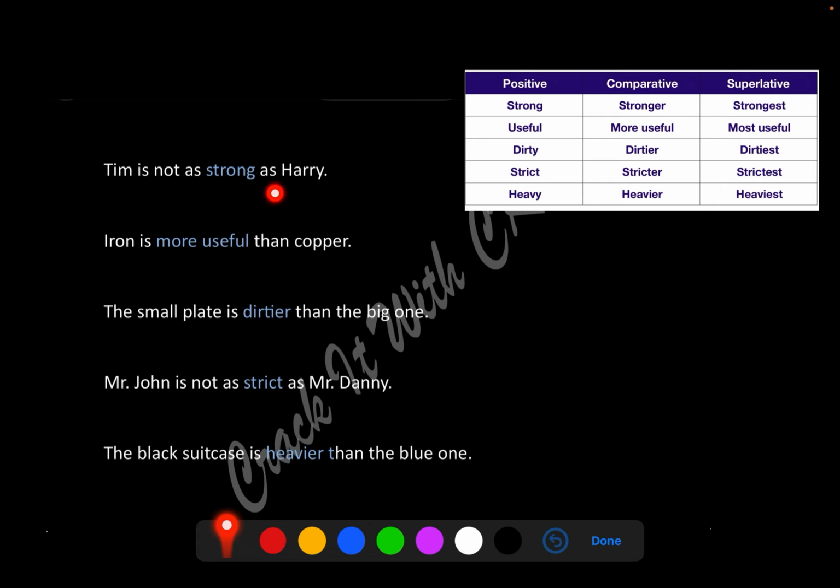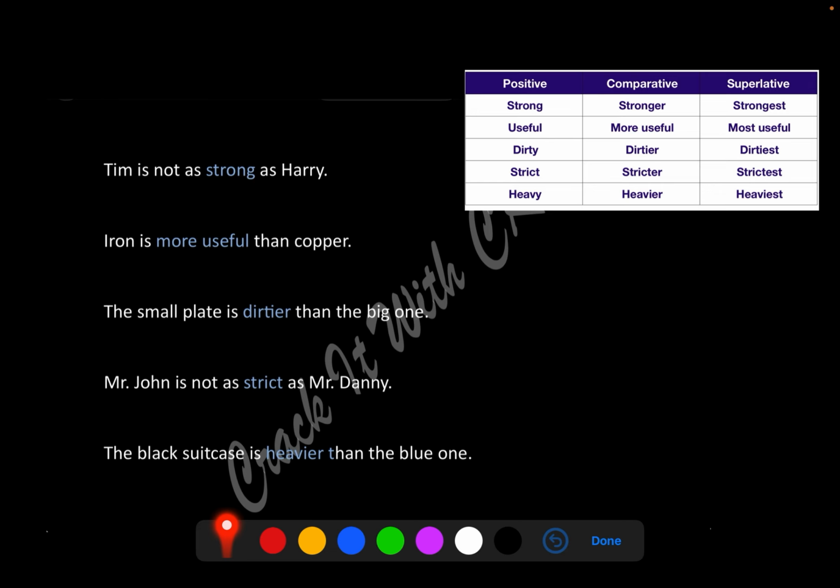Tim is not as strong as Harry. Firstly, you have to know that you have to use strong or stronger, dirty or dirtier, because we are making a comparison between two things, so the superlative form does not come here. Strict or stricter, heavier or heavy. If it is strong, you have to make it stronger.